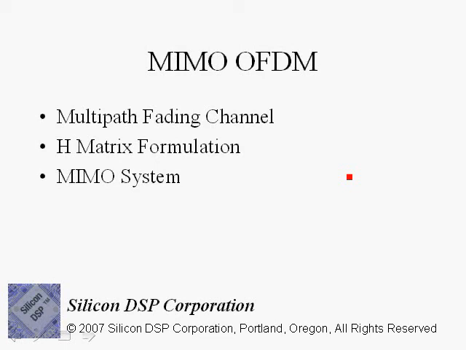OFDM system. In particular, we'll go into detail on the training for the H matrix in order for the receiver to be able to estimate the H matrix, and we will go into the architecture of the 802.11n receiver. And again, 802.11n is used as an example in order to present a complete implementation of an end-to-end MIMO OFDM system. So we start out by investigating the multipath environment within an urban environment, in particular Rosslyn, Virginia.